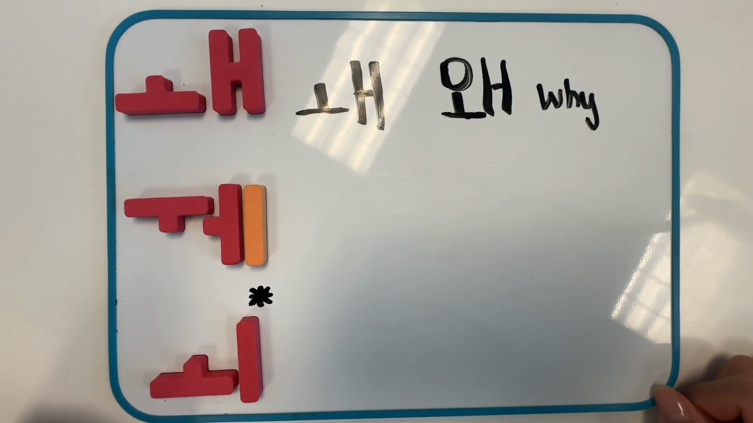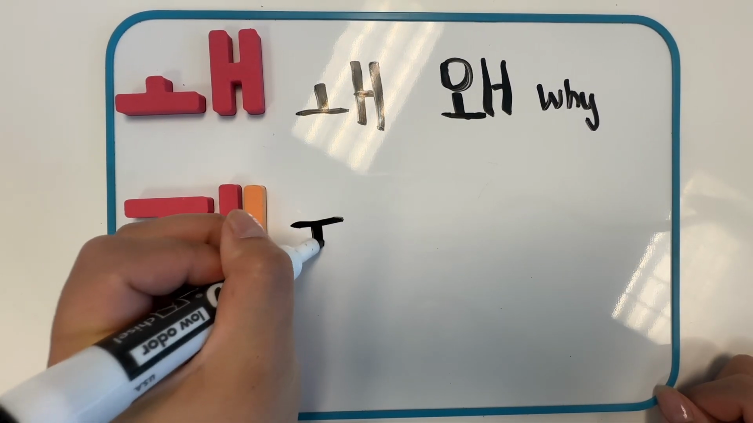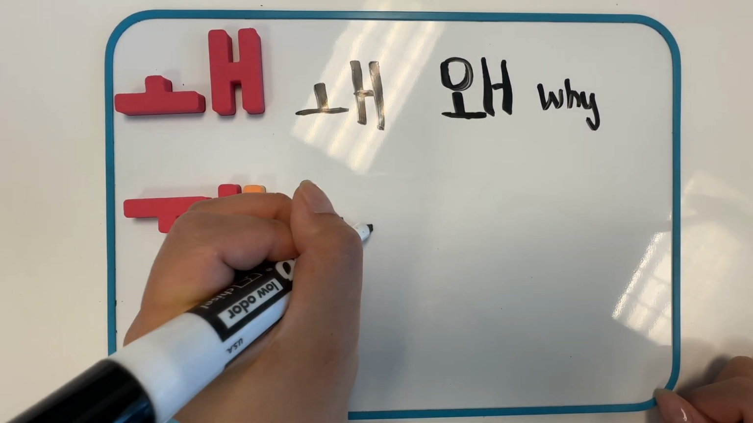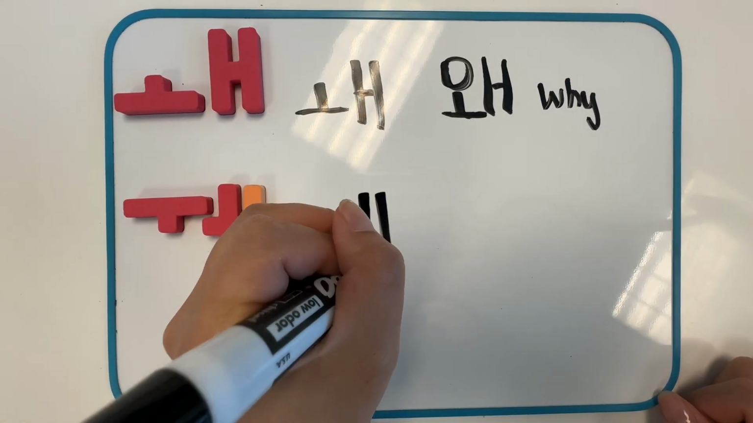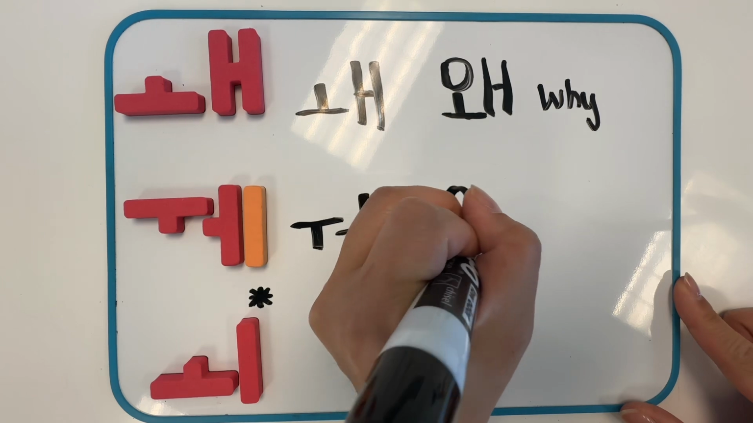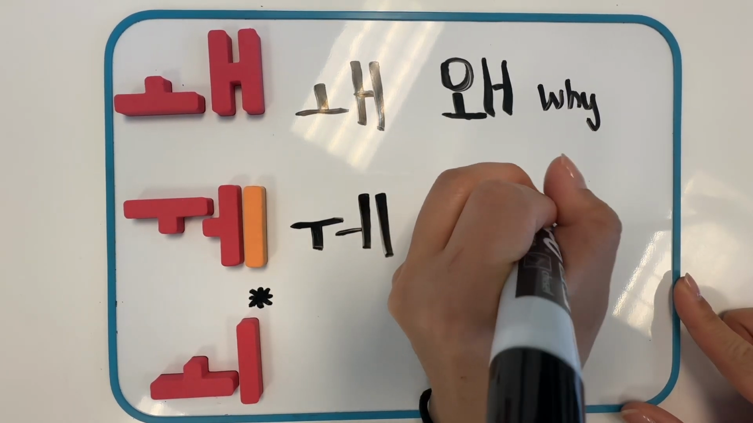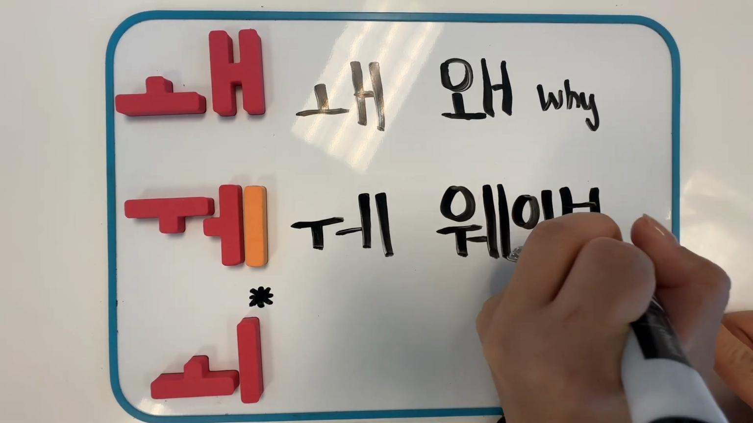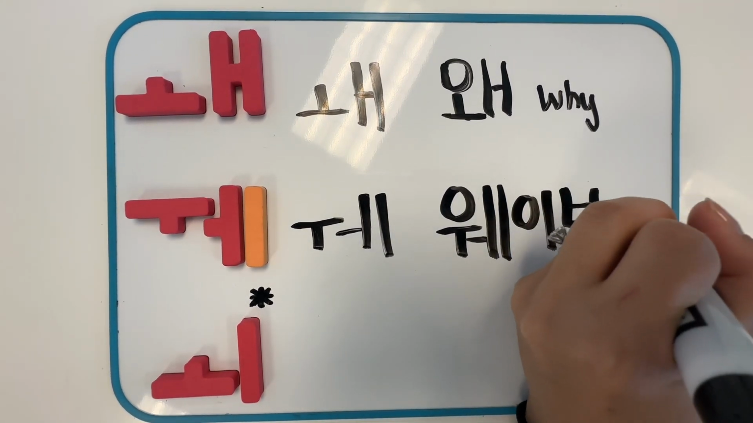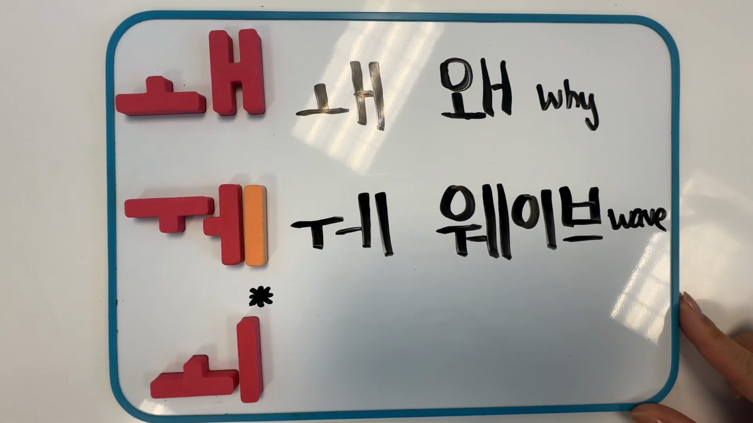Next 왜, the stroke order is left to right, top to bottom, then left to right, top to bottom, and then another top to bottom. A word that uses this compound vowel is 왜이부, and the meaning is wave.